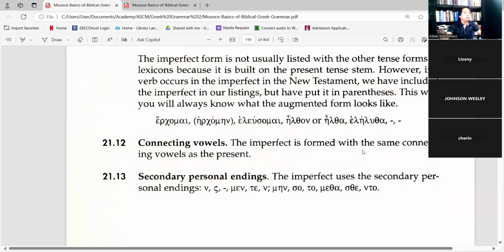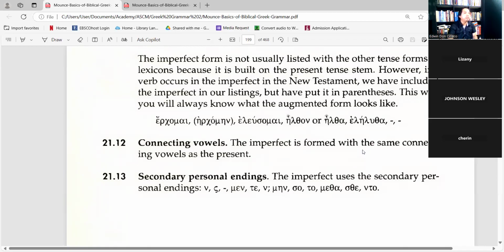Examples. This is erkomai, and you remember erkomai is deponent. It looks like a present passive form, but actually it functions actively. So erkomai is come, and then the imperfect. This way you will always know what the augmented form looks like.